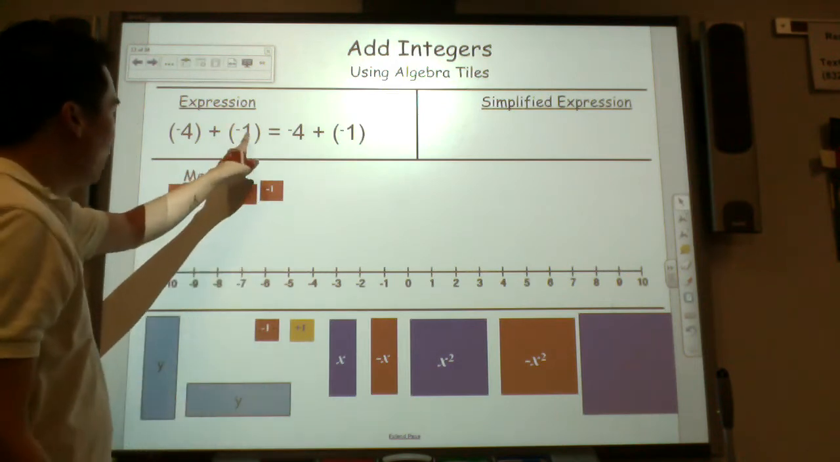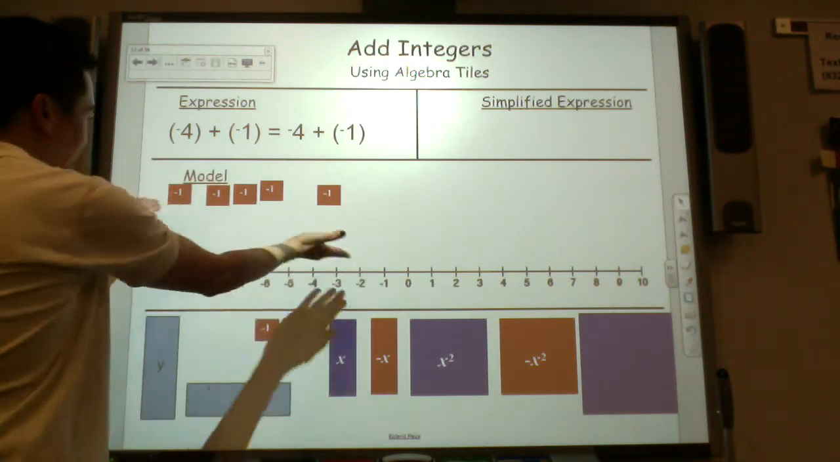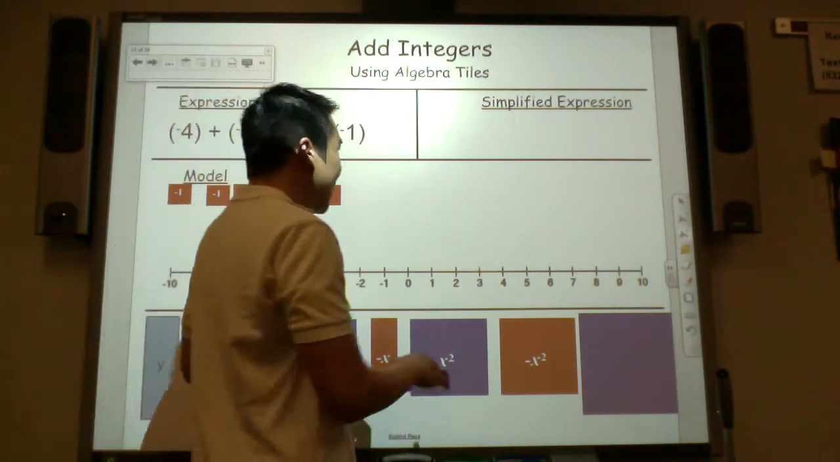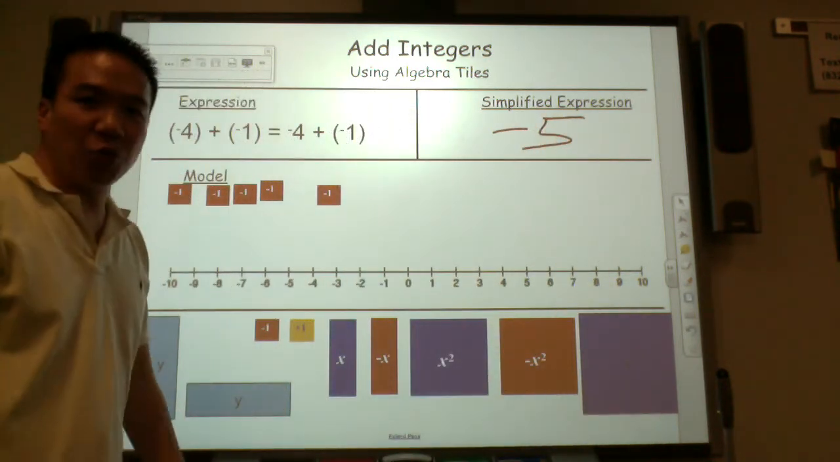You put it with 1 more negative. What do you see here? What do you have in all? Looks like I have 5 negatives. Will that be the answer? Is -4 plus -1 -5?